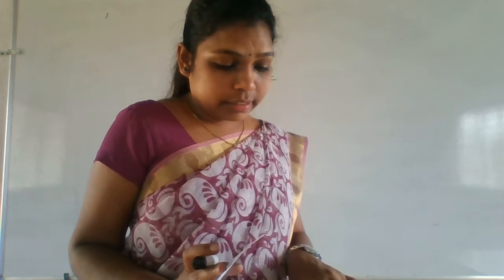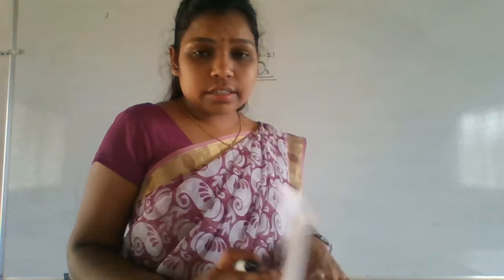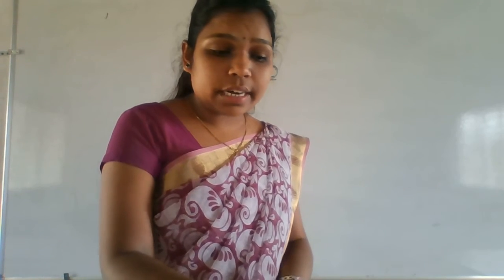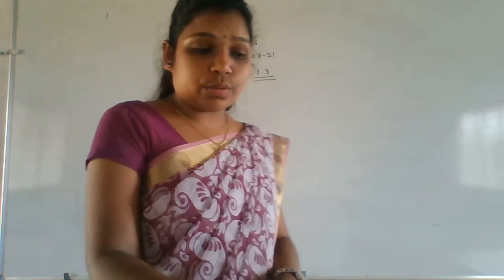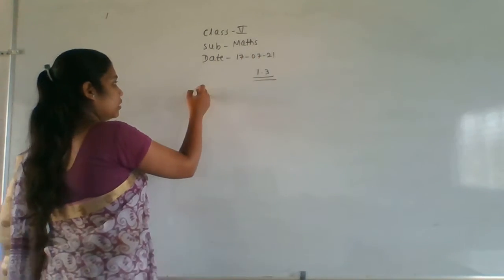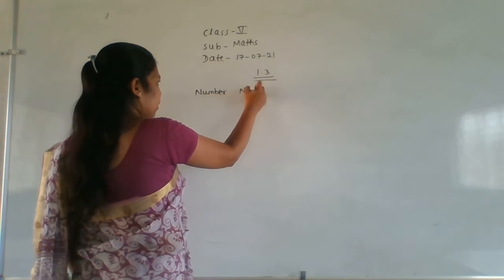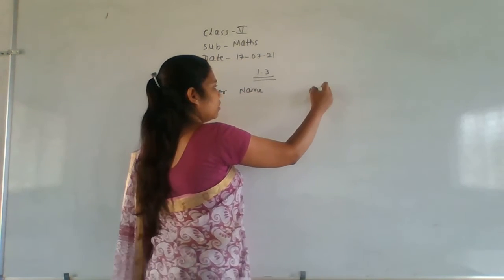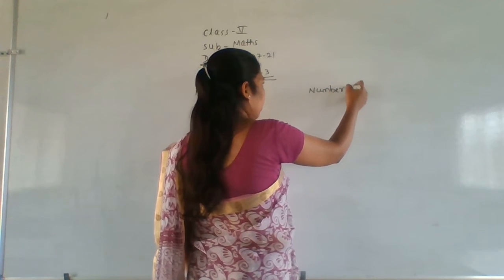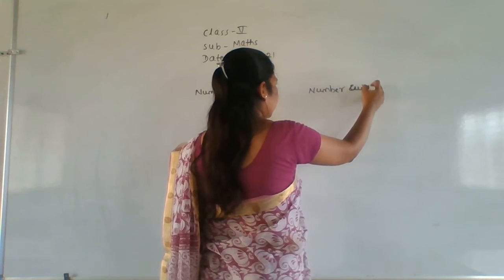Just now I told, right? That will be the 6 zeros, right? So now they given a number name, and you have to write the number with commas.